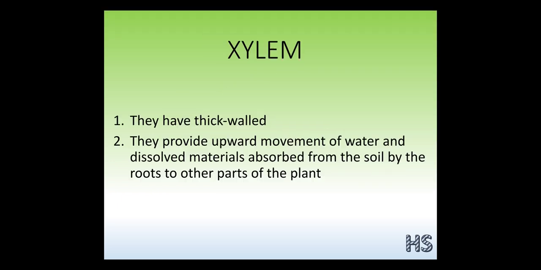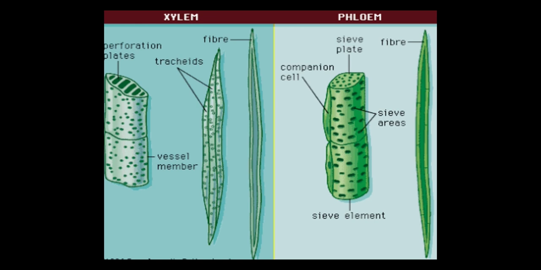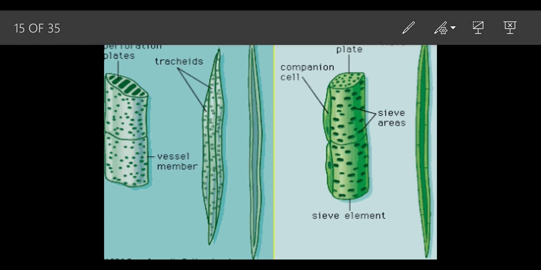So let's see this part. There are different types, so let's understand which shape is what. This is the tracheid. We can see what I said: the diameter is small, and it is shorter in length also.